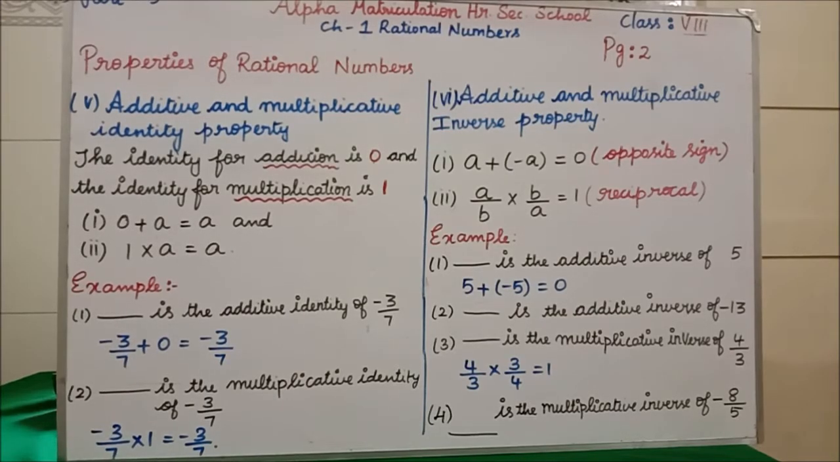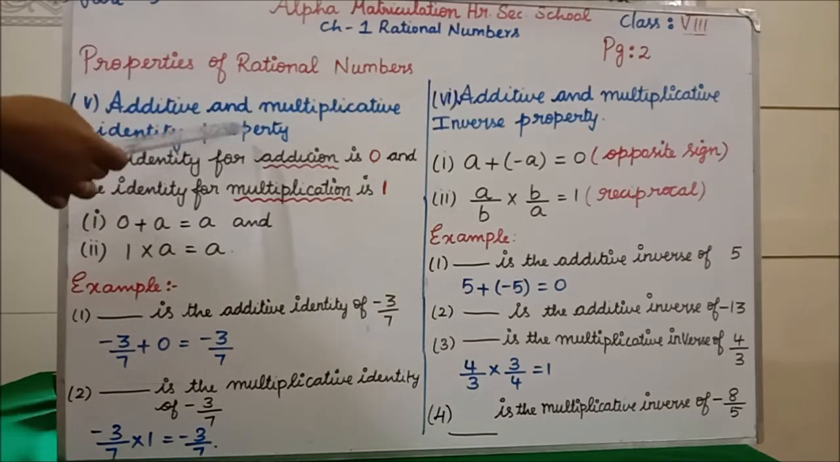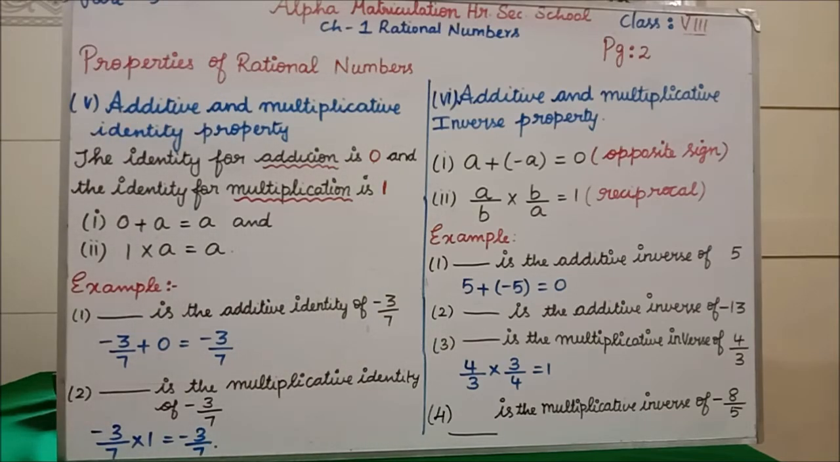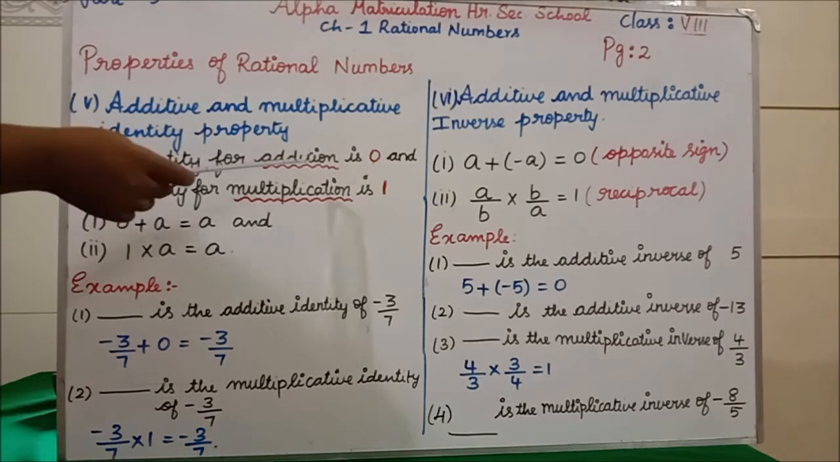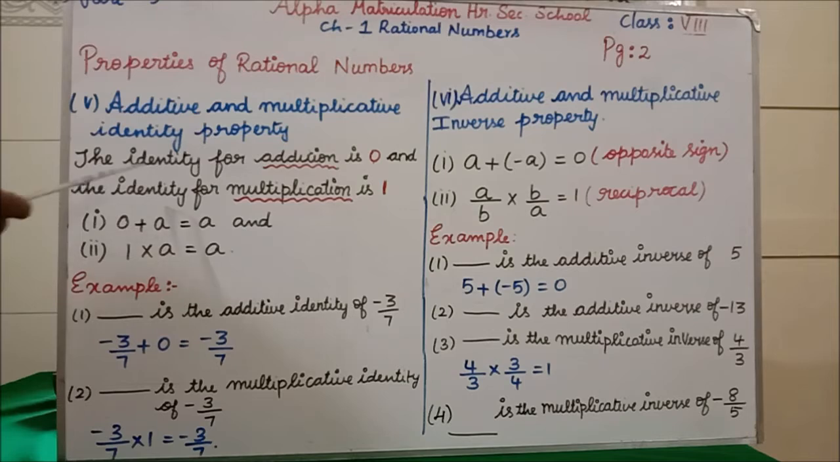Students, next we are going to see the fifth property. The heading is additive and multiplicative identity property. Additive and multiplicative identity property. See, the identity for addition is 0 and the identity for multiplication is 1.